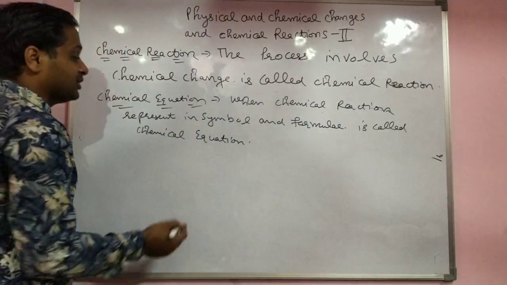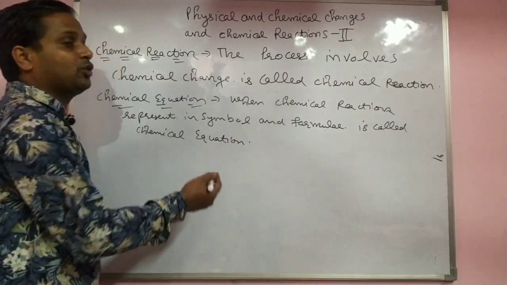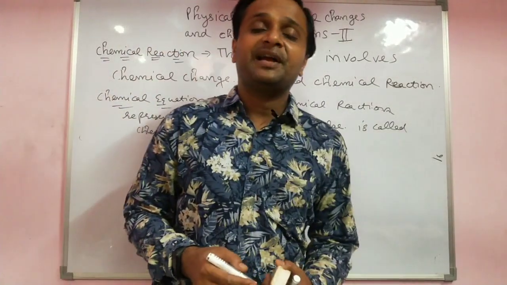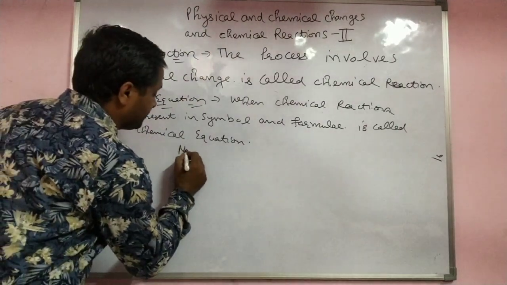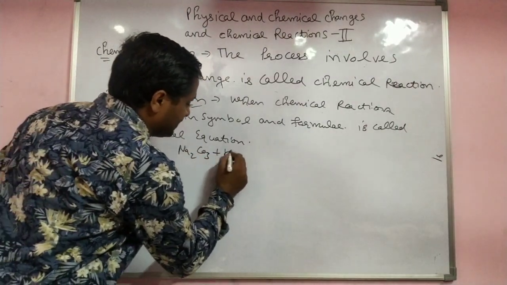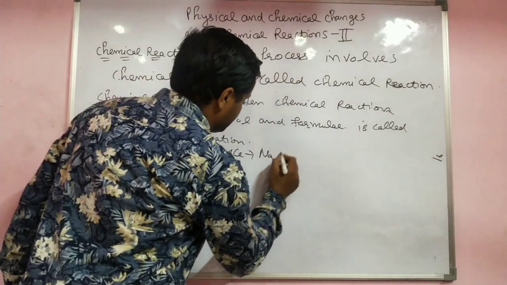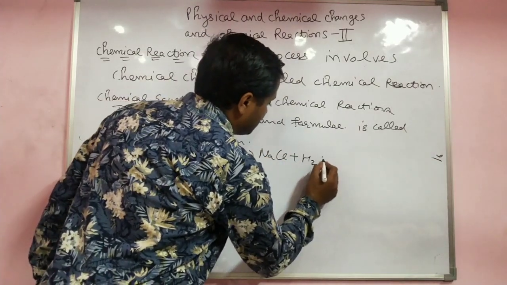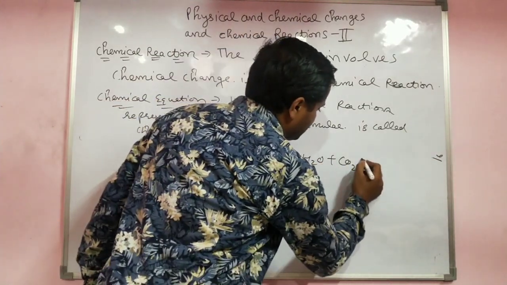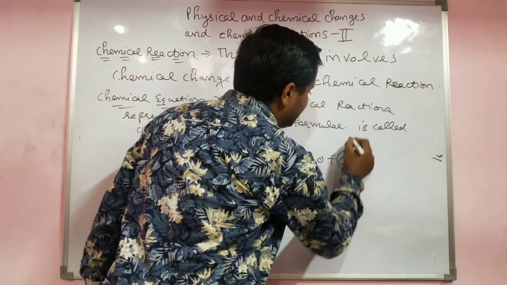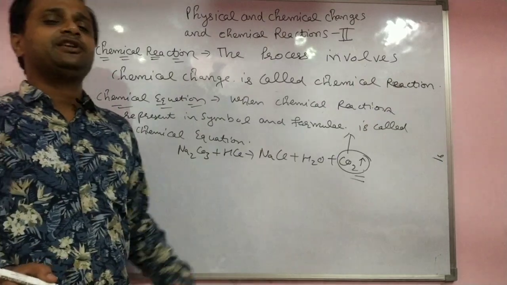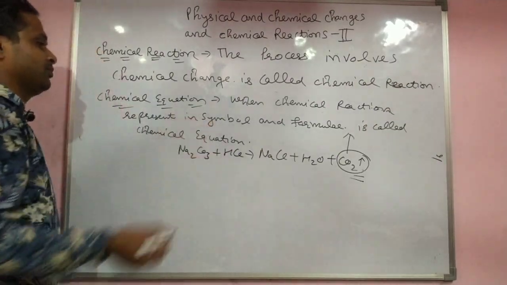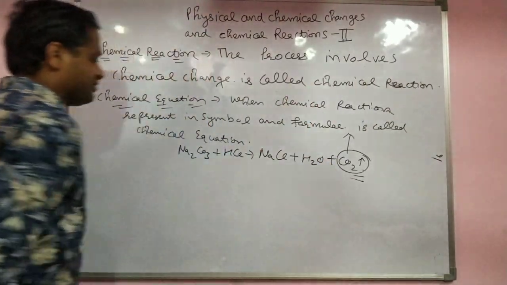In some reactions, already told you, like vinegar plus bicarbonate, gas is released. Sodium carbonate plus HCl gives us NaCl plus H2O plus CO2. The arrow shows that gases go out very easily from the product. It goes up very easily.